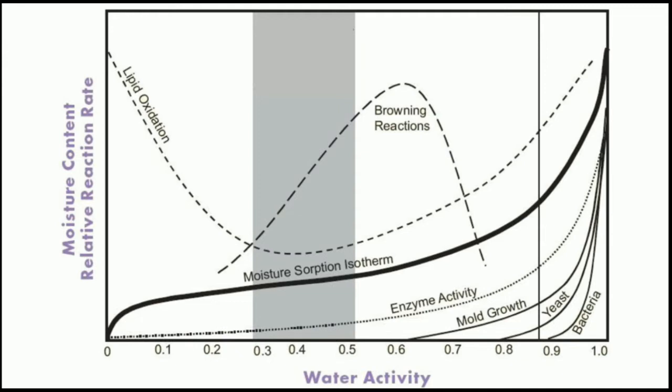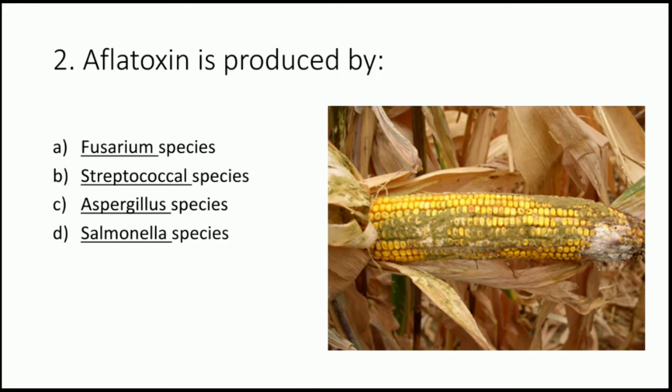The second question is, aflatoxin is produced by, and the options are given. Here in this picture you can see that the maize has been affected by certain aflatoxins. These are the aflatoxins which are present on this maize. So the correct answer to this question is option C, that is Aspergillus.